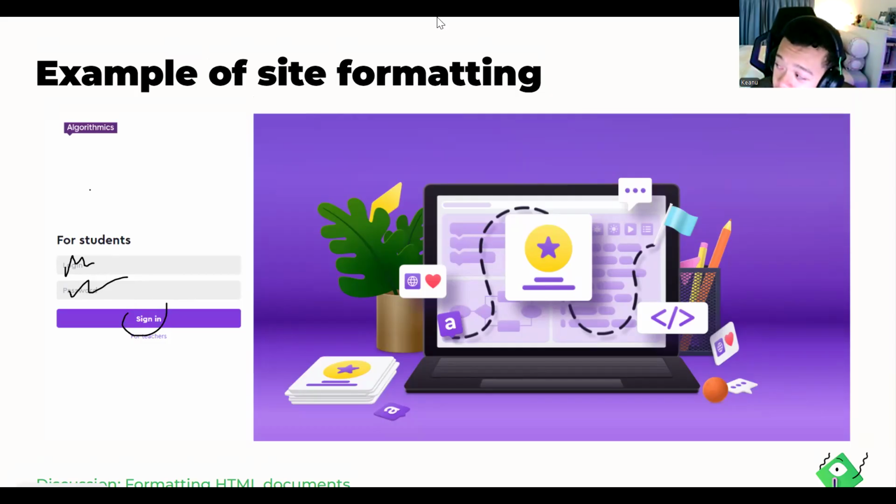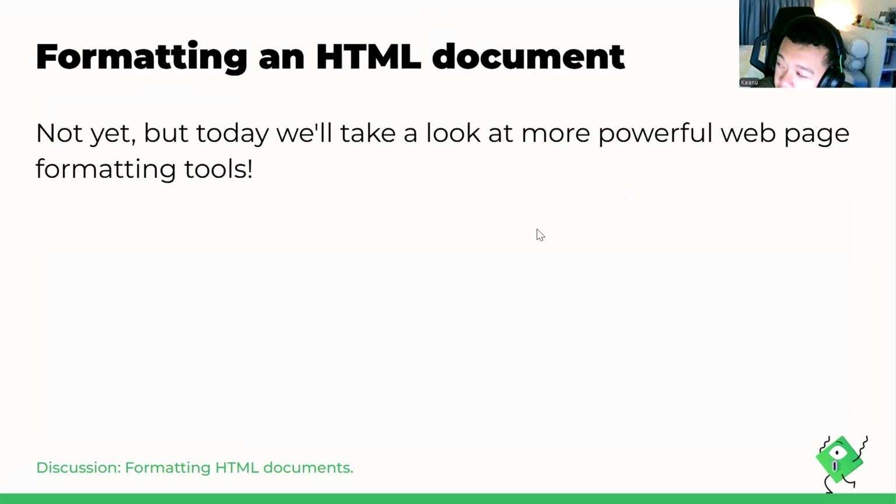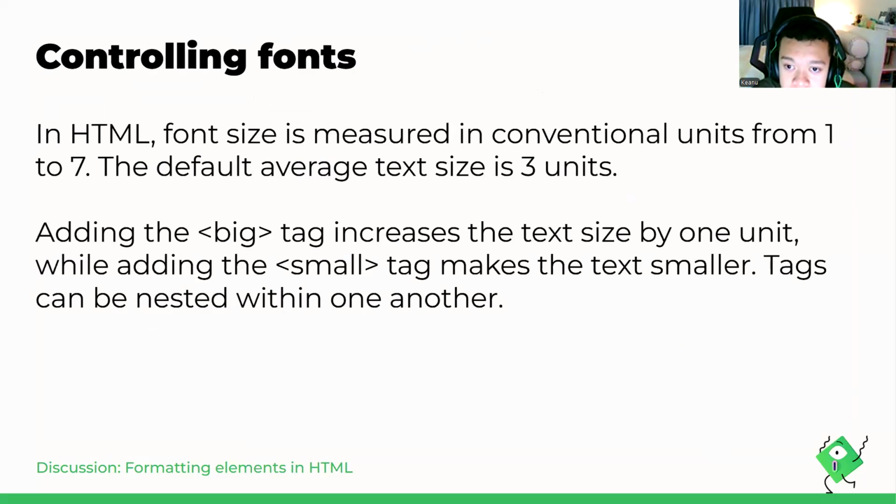Very simple. Would it be possible to design this kind of site using the HTML syntax elements we've studied? Not yet, but today we will take a look at more powerful web page formatting tools. So we will discuss formatting elements in HTML, starting with controlling the fonts. In HTML, font size is measured in conventional units from 1 to 7, and the default average text size is 3 units. Adding the big tag increases the text size by 1 unit, while adding the small tag makes the text smaller. Text can be nested within one another.